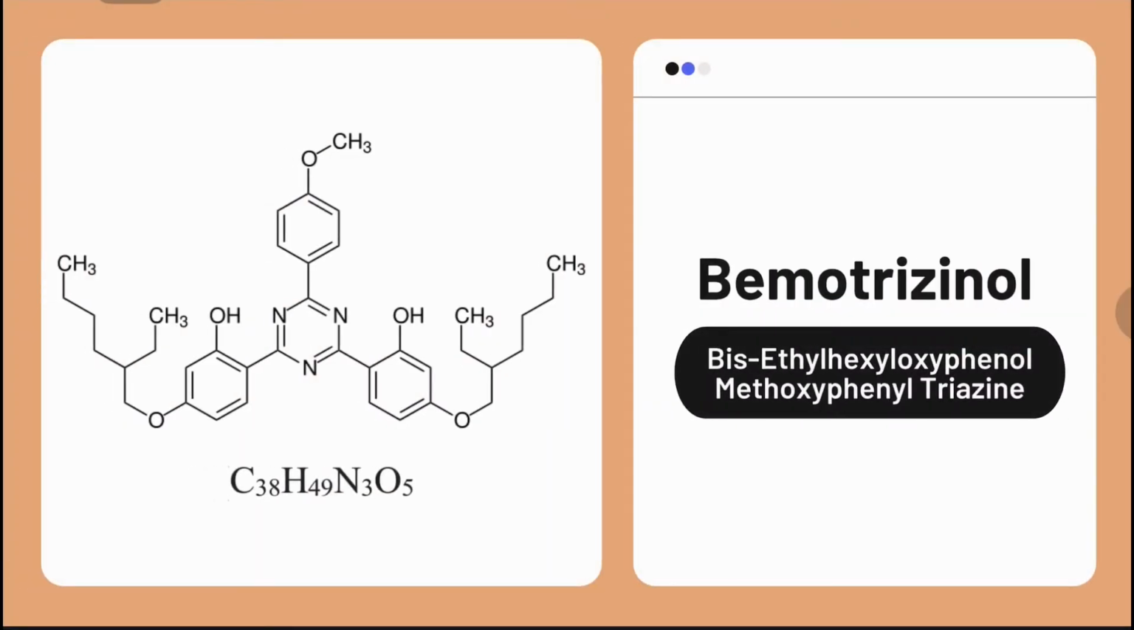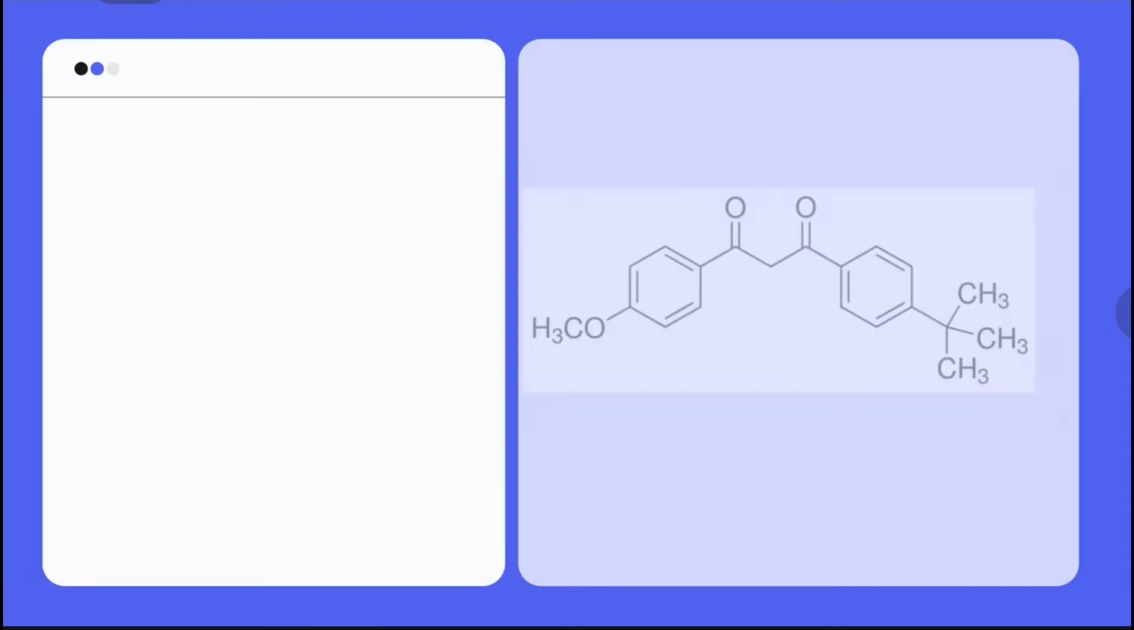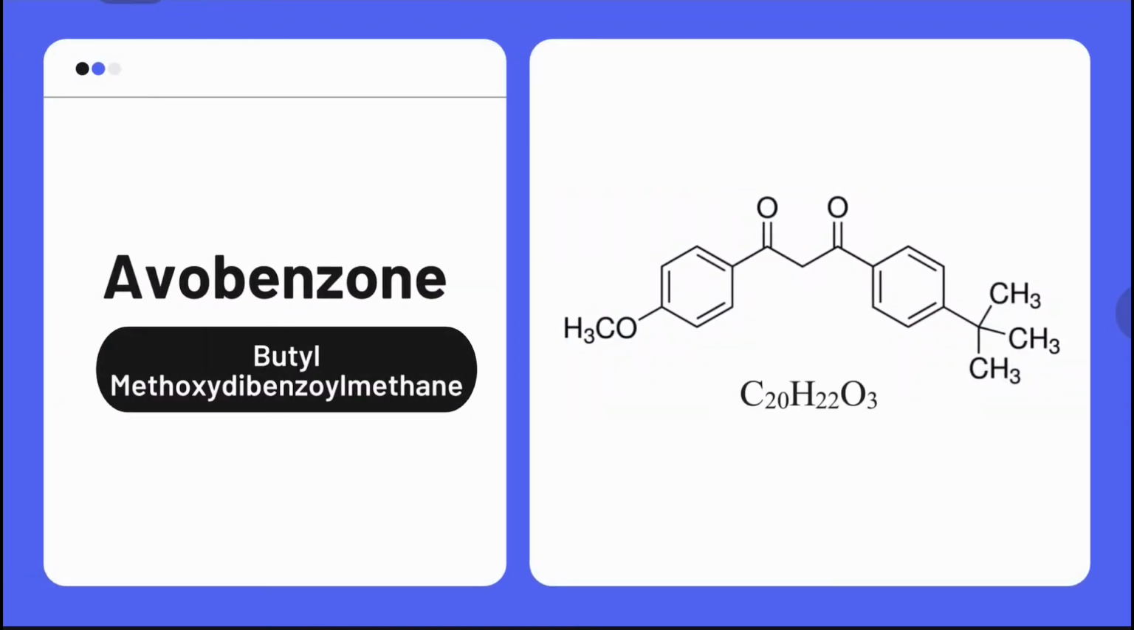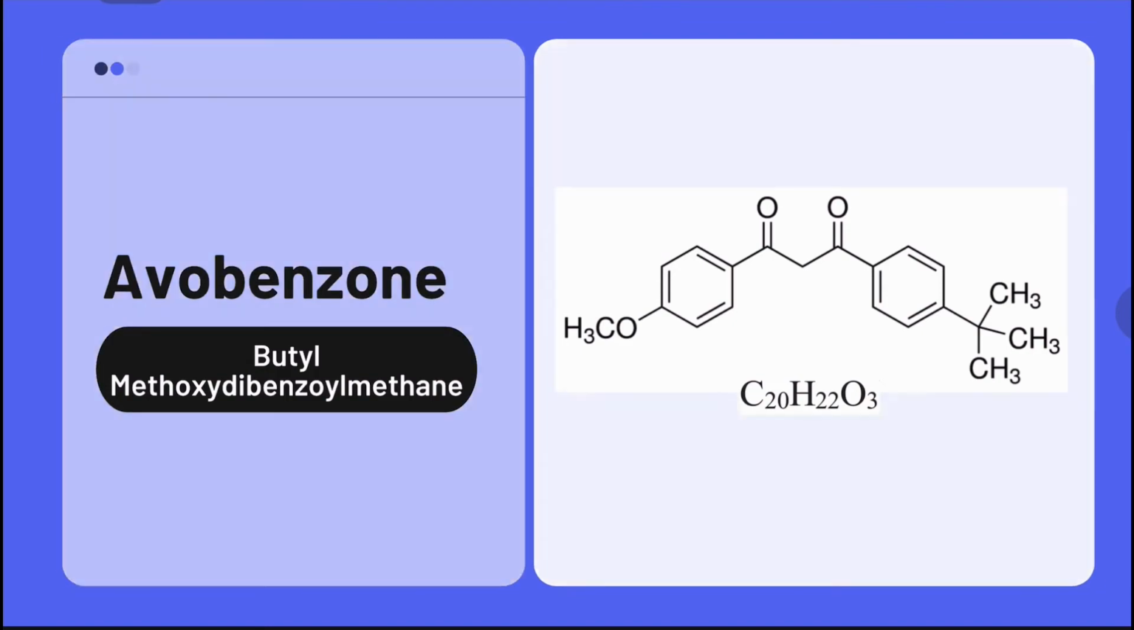Bemotrizinol is a clear liquid that can be soluble in oil. This is used to increase sun protection factor, or SPF, in sunscreen products for blocking UVB. Moreover, it is a great stabilizer of avobenzone. Avobenzone is widely used as a UVA filter. The disadvantage is that it can cause free radicals that attack the skin. It is also absorbed into the upper skin layer and decomposed when exposed to UVA rays.